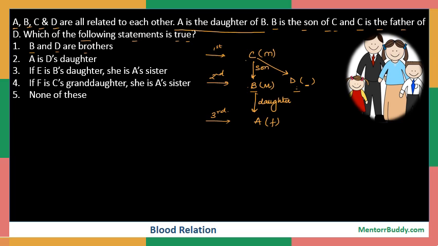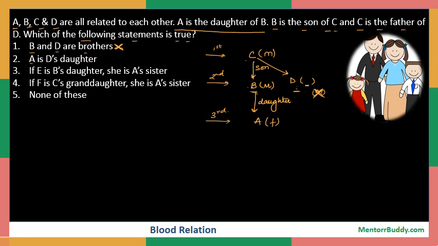So now the statement says, B and D are brothers. It could have been correct if D would have been a male person. But since we do not know the gender for D, I cannot say that D is a male or a female. And thus, this statement becomes a wrong statement.